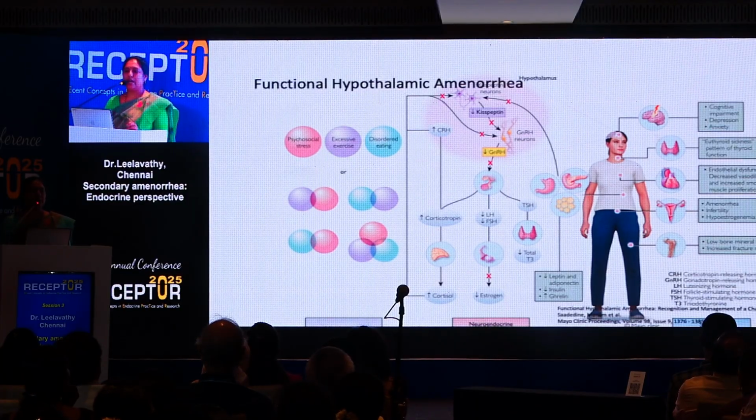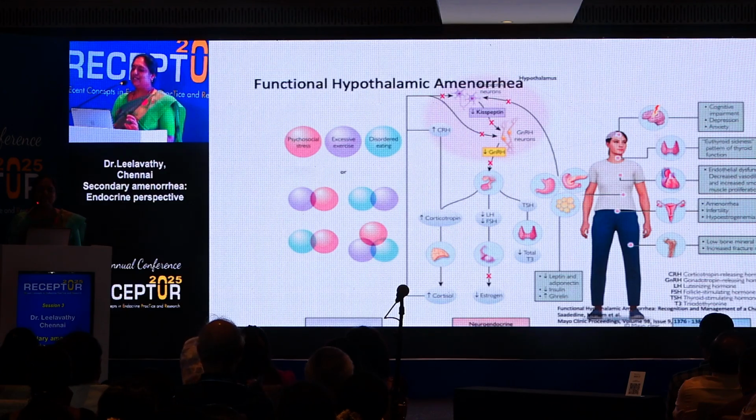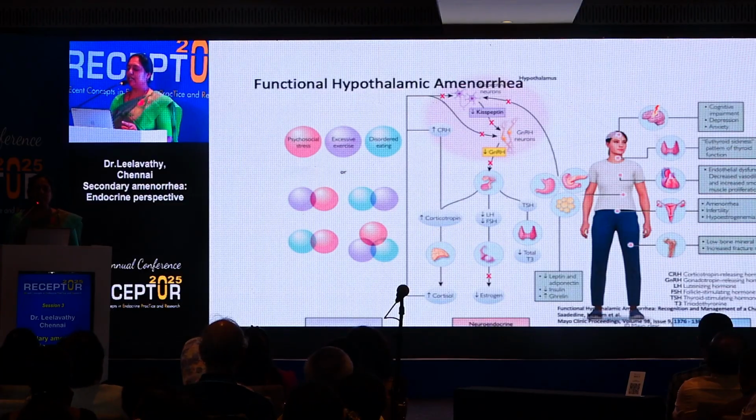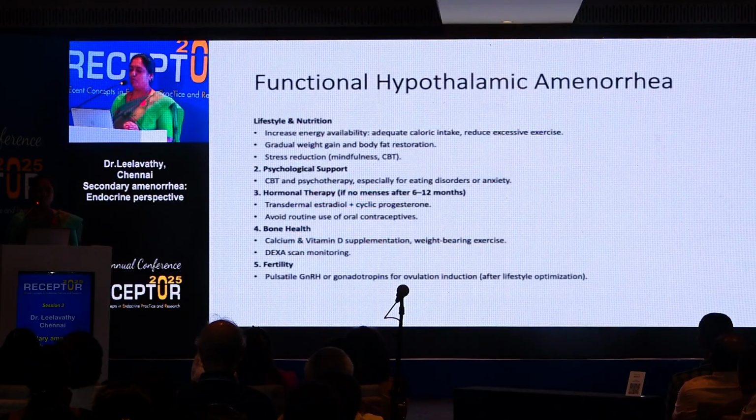So what happens in functional hypothalamic amenorrhea? Due to all the reasons that I have explained, stress, excessive exercise, disordered eating, there is excess cortisol secretion and also decreased leptin secretion, which suppresses the HPA axis, which results in hypogonadism. This can cause cognitive impairment, depression, euthyroid sick syndrome, that is non-thyroidal illness, increased cardiovascular disease, amenorrhea, infertility, and low bone mass.